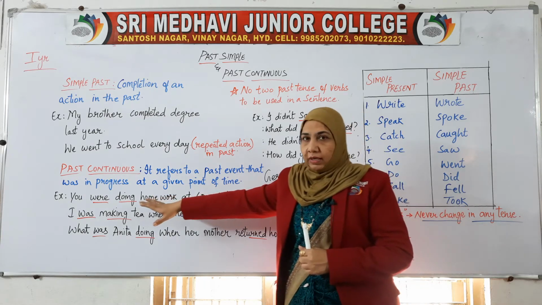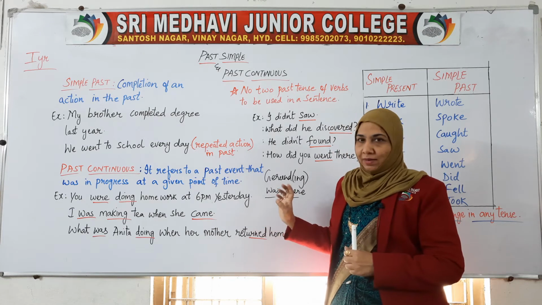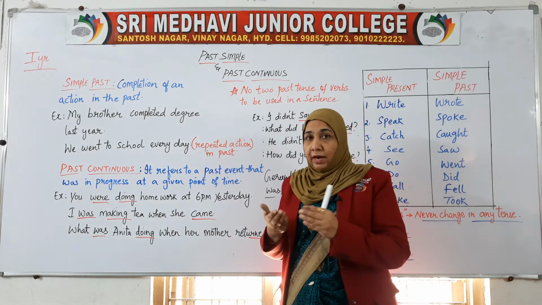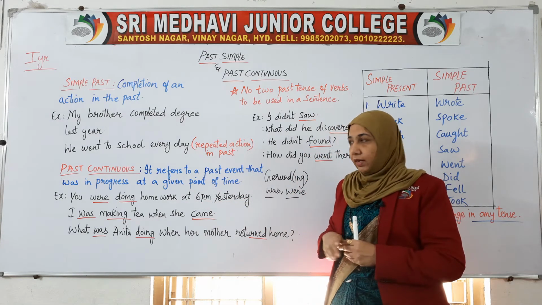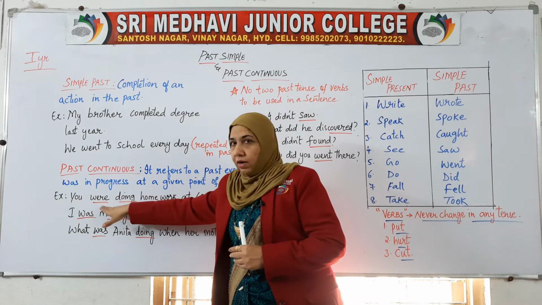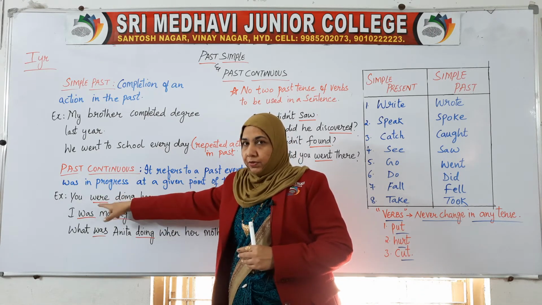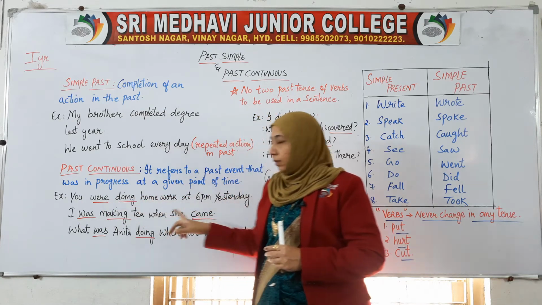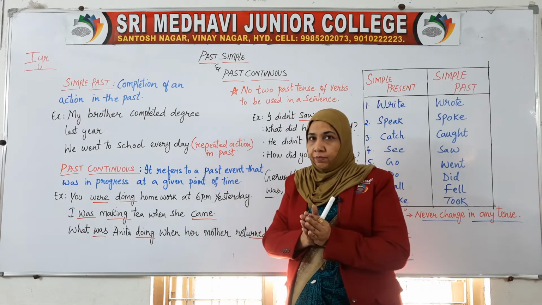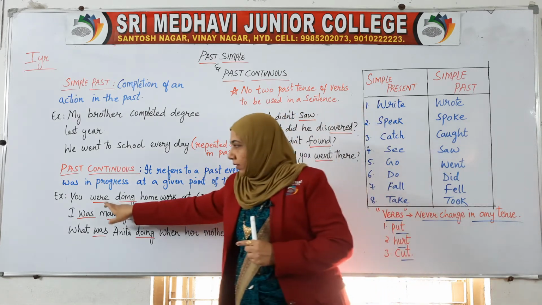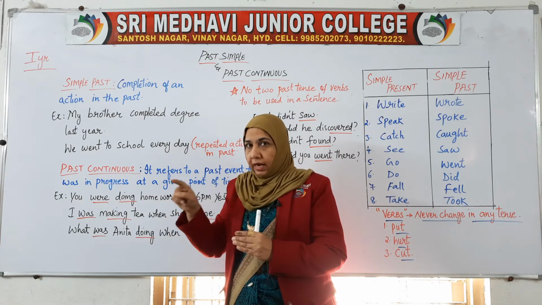Now, first we'll get your answer. You were doing homework at 6 p.m. yesterday. So you can give the answer: I was doing homework at 6 p.m. yesterday. Either you were or I was, according to the requirement, first person or second person. Doing, do would be as it is. The main verb here is not changing. Only we are adding one helping verb. Main verb do stays as it is plus ing.